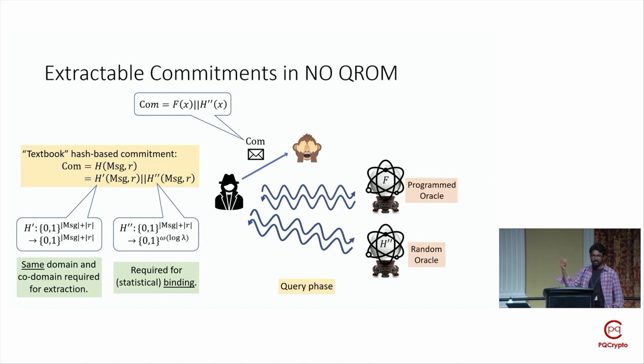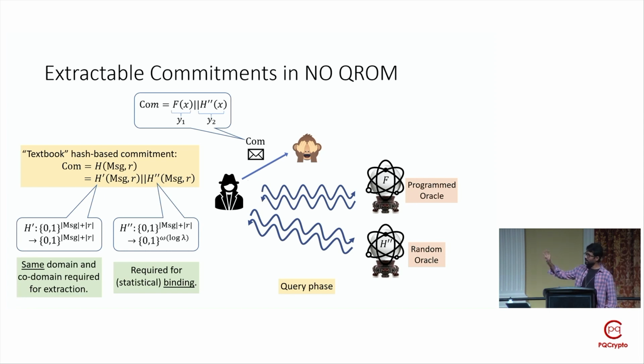For simplicity, let's replace the tuple (message, r) with just x. And further on, let's call the first part of the commitment, f of x, y1, and H double prime of x, y2. So now, to win this extractability game, the extractor needs to recover x from the value y1 concatenated with y2.